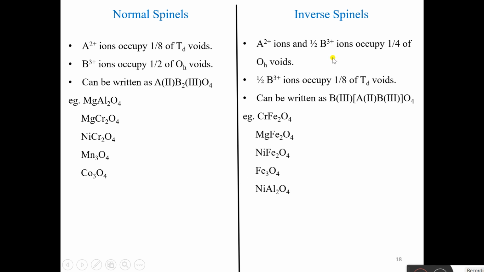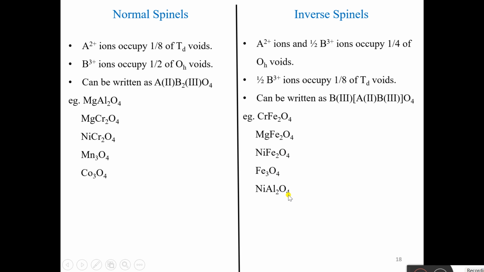And in inverse spinels, what happens? A2+ ions and half of the B3+ ions occupy 1/4 of octahedral voids, and the other half of the B3+ ions occupy 1/8 of tetrahedral voids. It can be written as B[AB]O4. Examples are CrFe2O4, MgFe2O4, NiFe2O4, Fe3O4, and NiAl2O4.